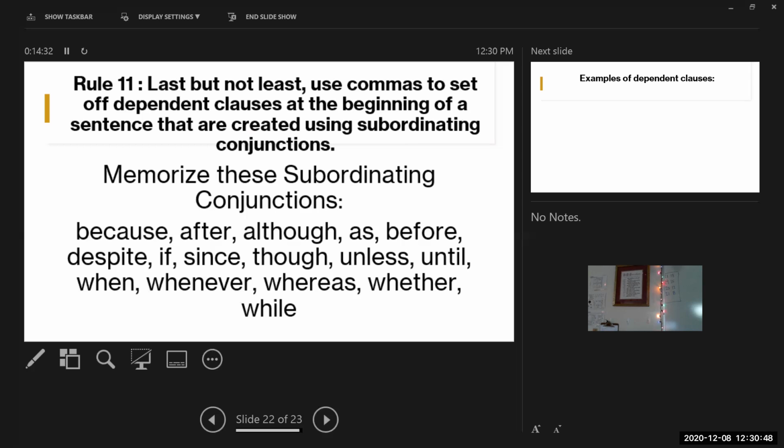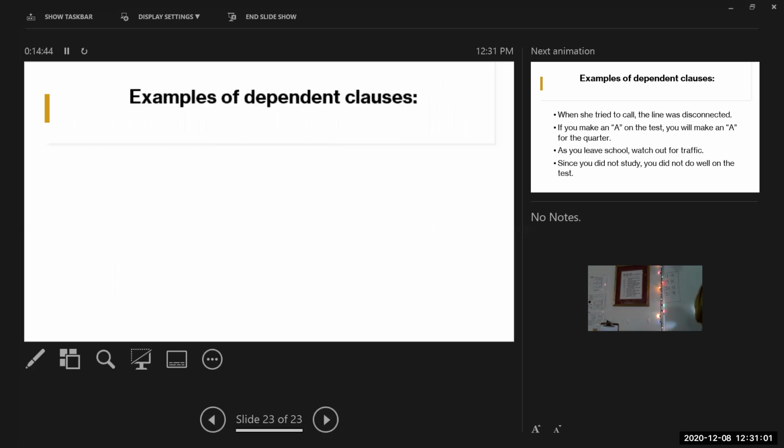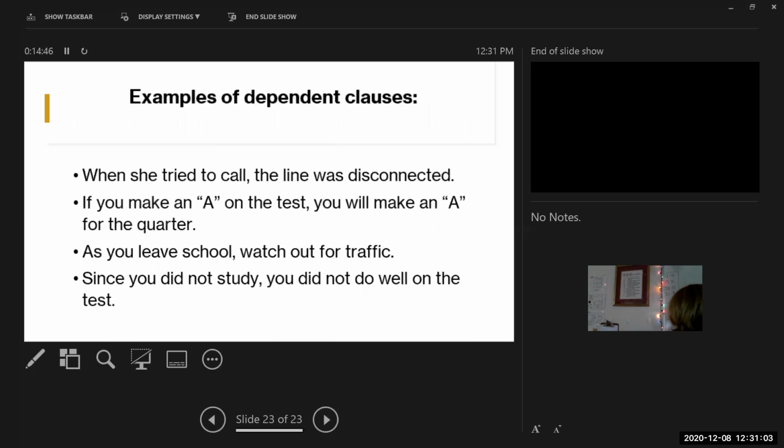So here's the thing, these create a dependent clause. You don't put the comma right after the subordinating conjunction, you put it at the end of the clause. Let me show you an example. All right, let's look at these examples. This right here is a subordinating conjunction.